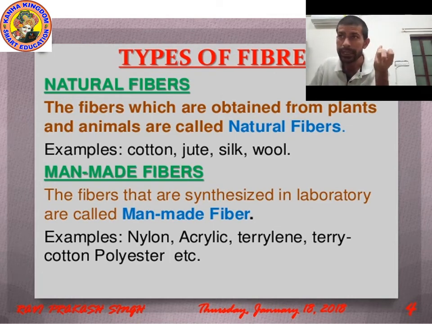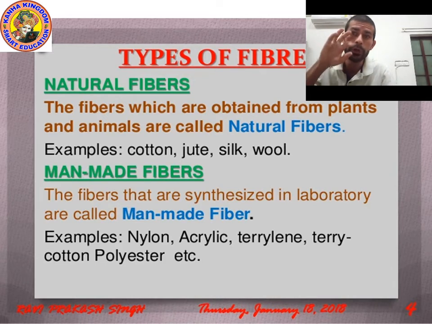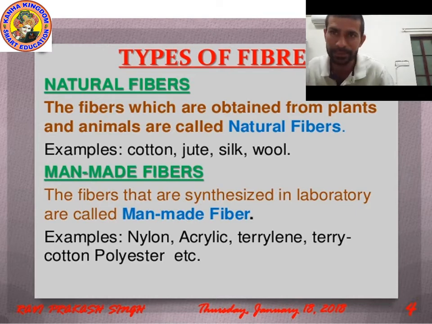Examples: nylon, acrylic, terylene, terrycotton, polyester. Your mother knows about nylon and polyester, ask your mother. But in your book nothing is given about man-made fiber, so we will not study man-made fiber. We will study only natural fiber. Okay, let's move on to the next point.